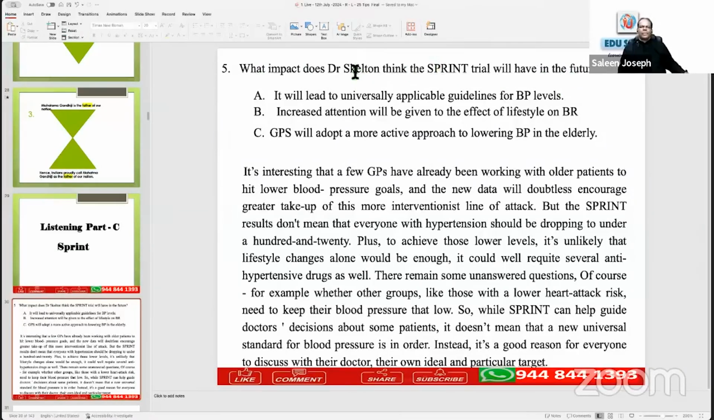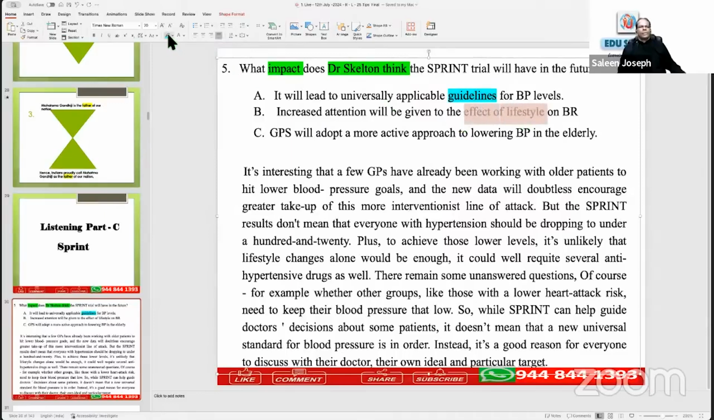Okay, what are the hedging words? Impact. Impact means effect. Now coming to the first option: it will lead to universally applicable guidelines for BP levels. Universally applicable, guidelines. Then effect of lifestyle. Lifestyle. Then lowering BP in the elderly. Lowering BP in the elderly.